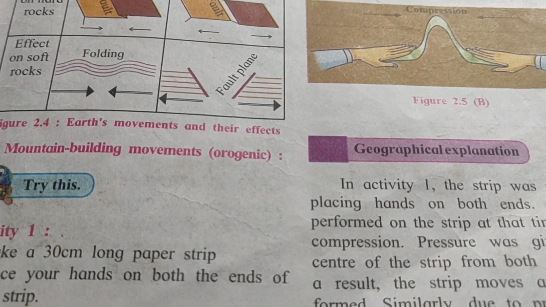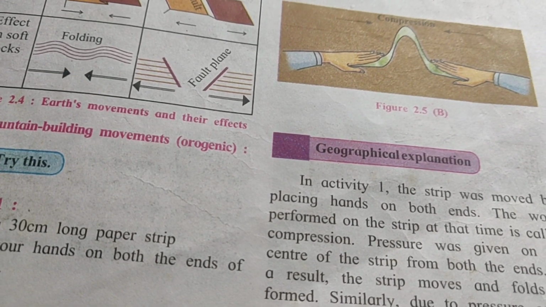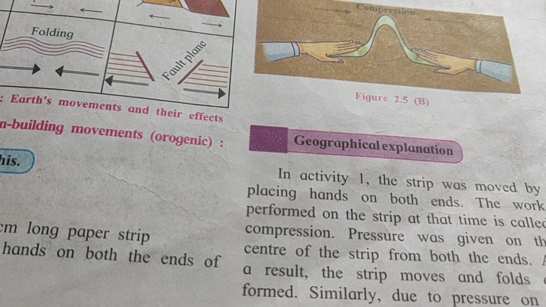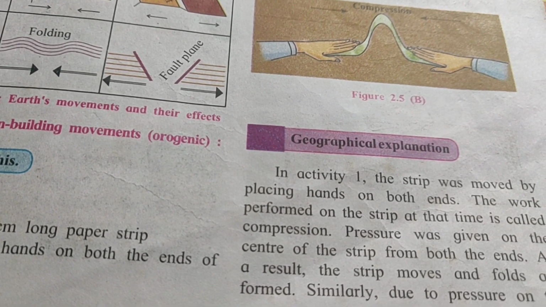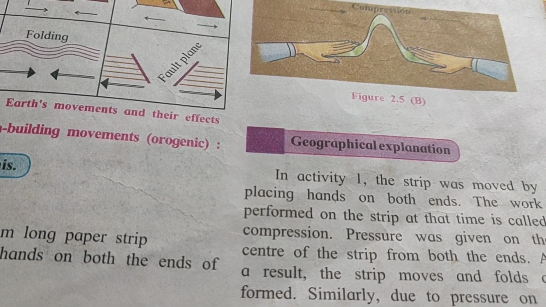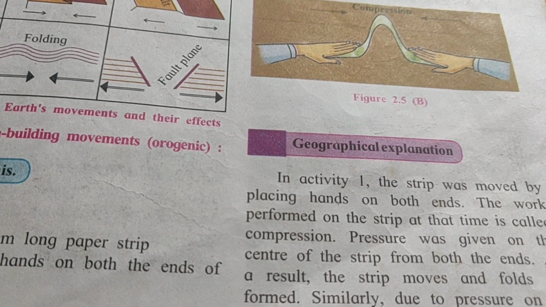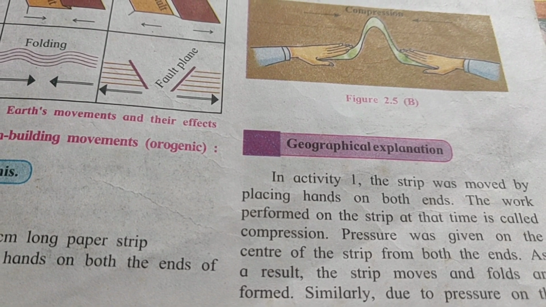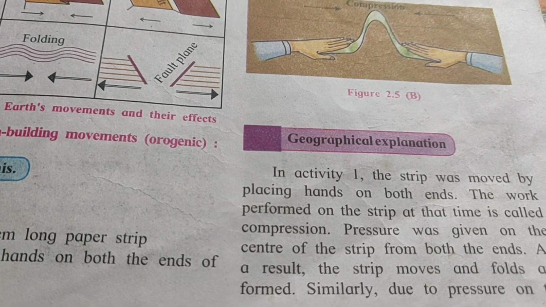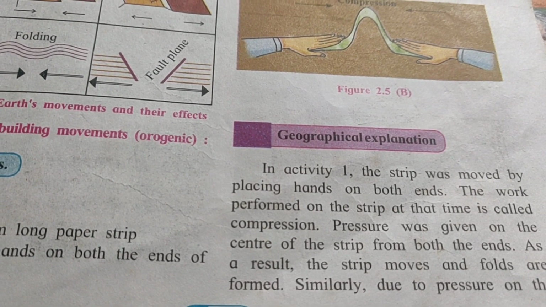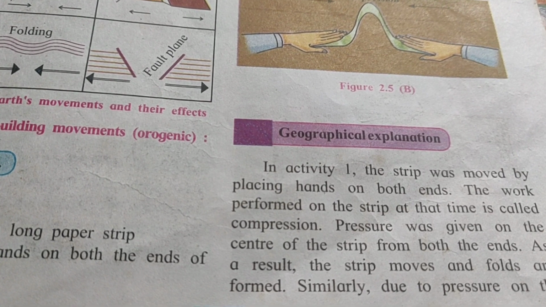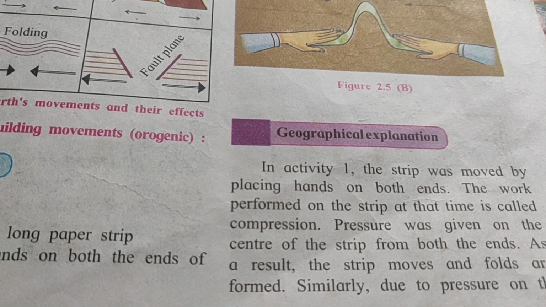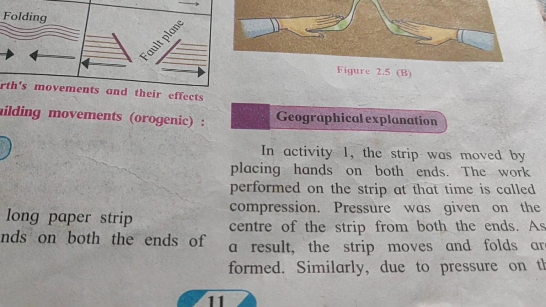So a geographical explanation is given for that. The strip was moved by placing the hands on both the ends. The work performed on the strip at that time is called compression. Means when you put the pressure on both the ends, what is the word used here? The work performed on the strip at that time is called compression. So pressure was given on the center of the strip from both the ends. As a result, the strip moves and folds are formed. So when pressure is given from both ends, what will happen? The middle portion is going to rise.